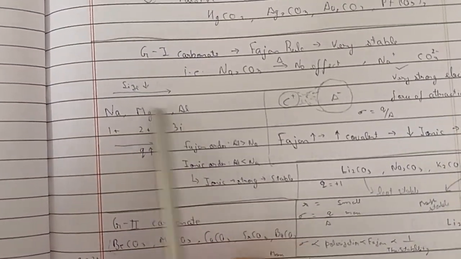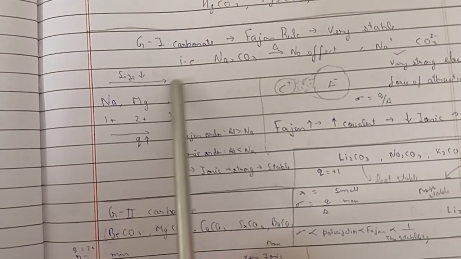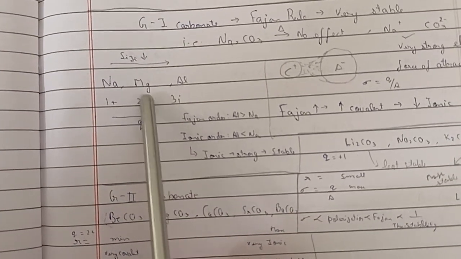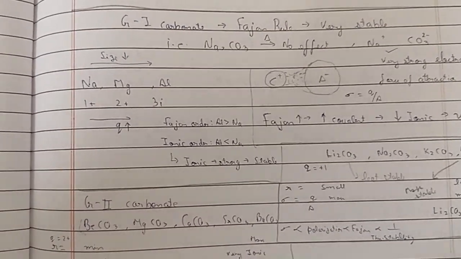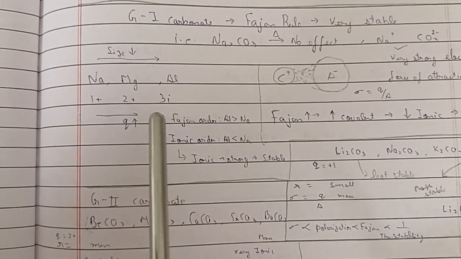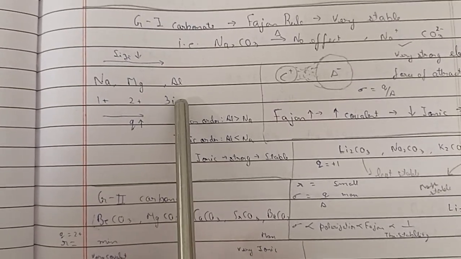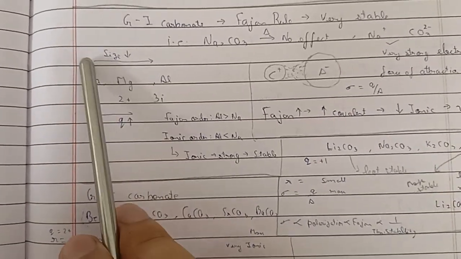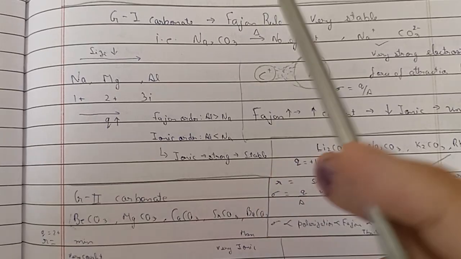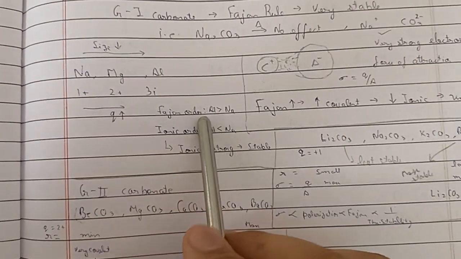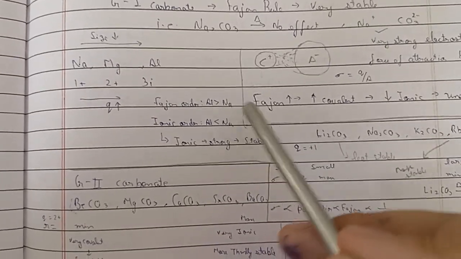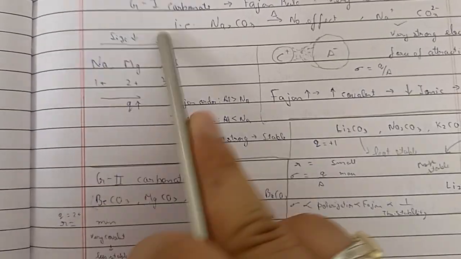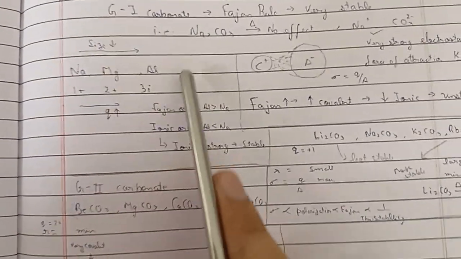So here Na, Mg, Al, the size is decreasing this way and the charge is increasing this way. So what is the Fajan order? The Fajan order will be aluminium greater than Na, as aluminium has more charge and a lesser size. So the Fajan character or covalent character of aluminium is greater than sodium. Sodium is very ionic. So yeah, ionic, strong, stable. That's why Na is stable. Sodium carbonate is more stable than aluminium carbonate.